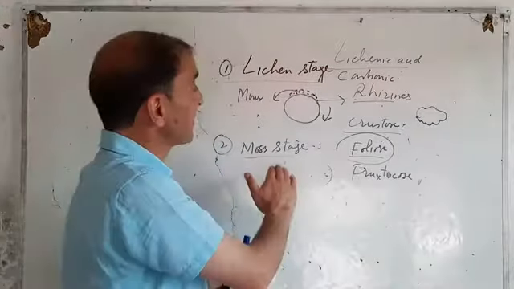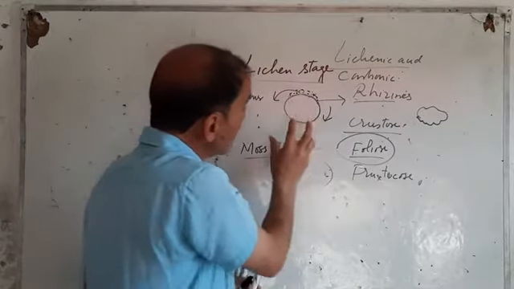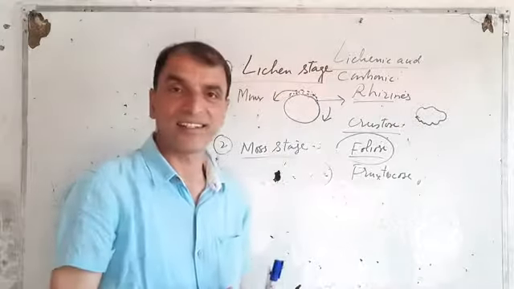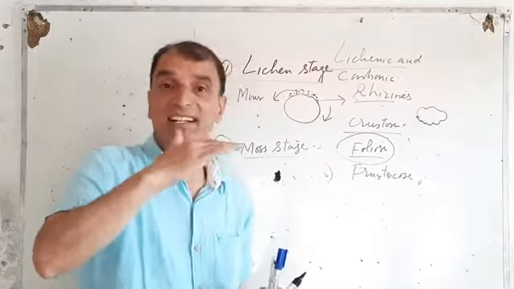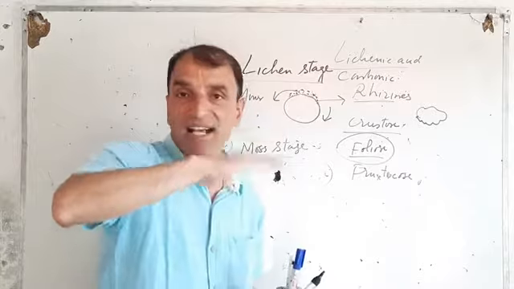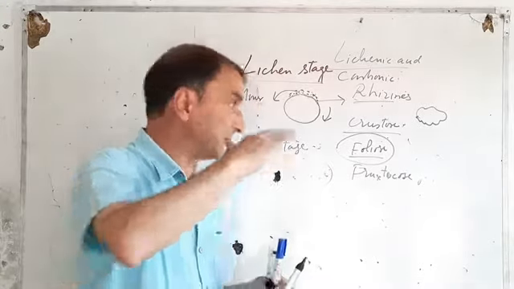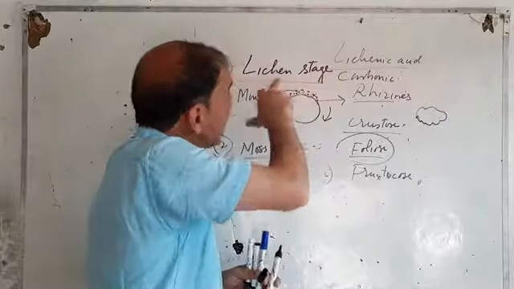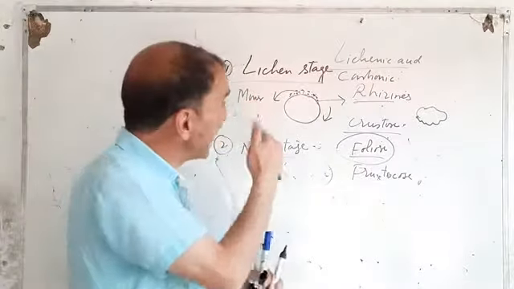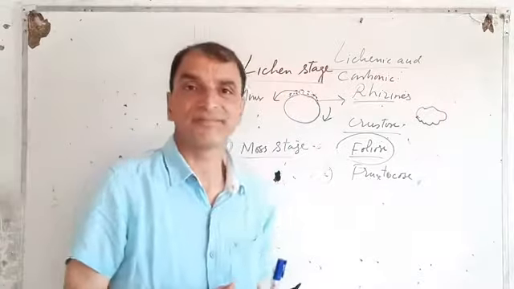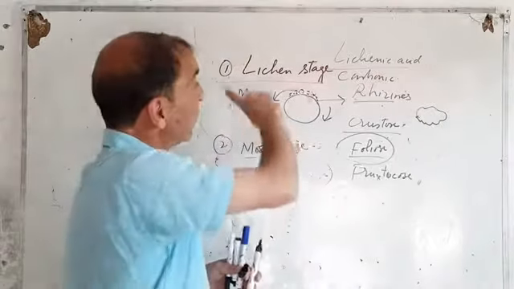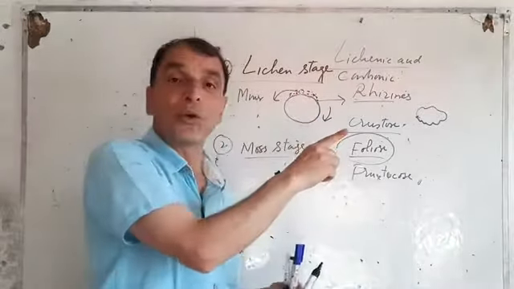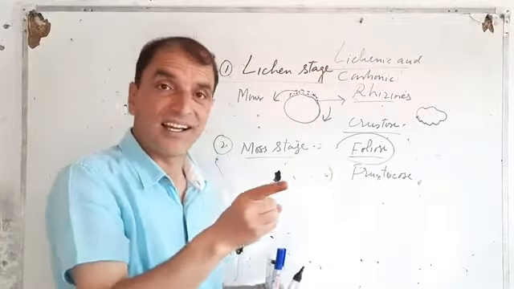When they start to grow here, they are taller than lichens, and because they are taller, they have shade. This shade kills the lichens.